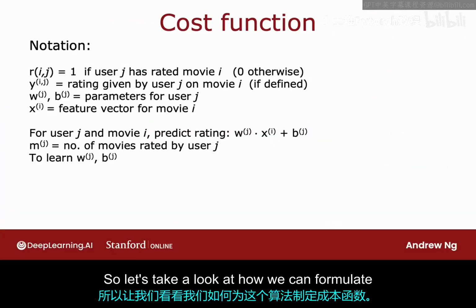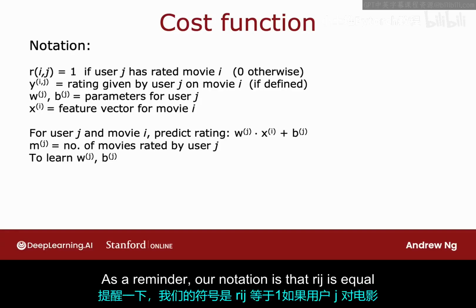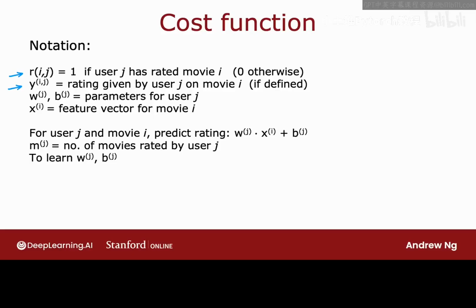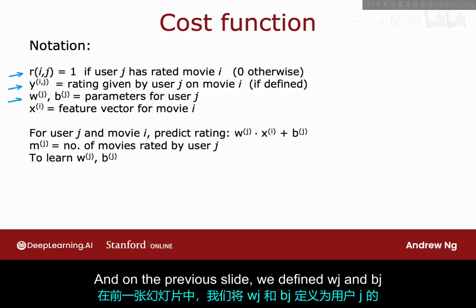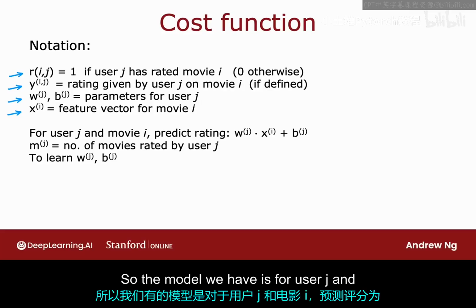So let's take a look at how we can formulate the cost function for this algorithm. As a reminder, our notation is that r(i,j) is equal to 1 if user j has rated movie i, or 0 otherwise. And y(i,j) is the rating given by user j on movie i. And on the previous slide, we defined wj, bj as the parameters for user j, and xi as the feature vector for movie i. So the model we have is for user j and movie i, predict the rating to be